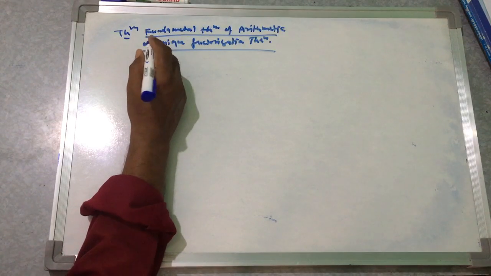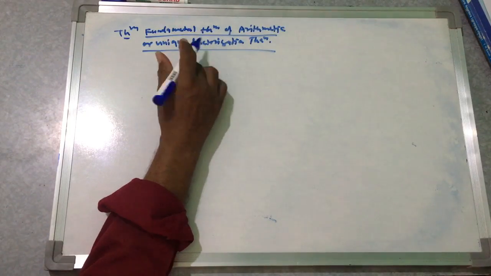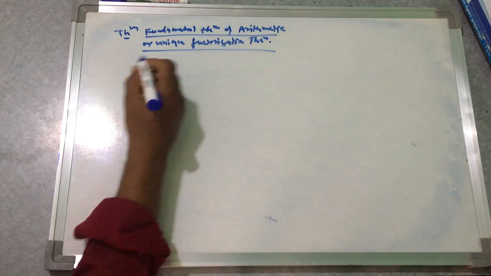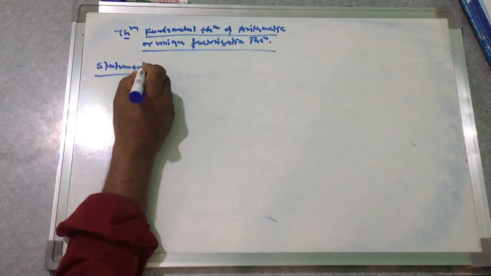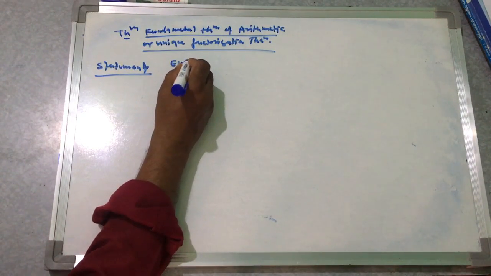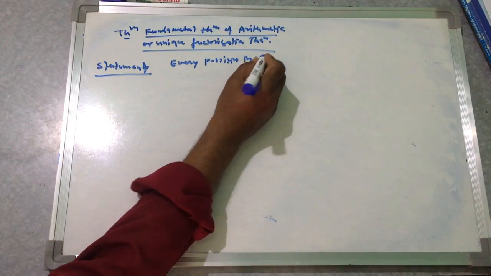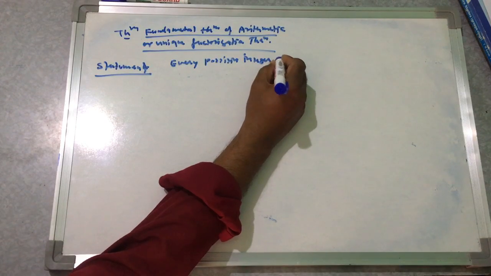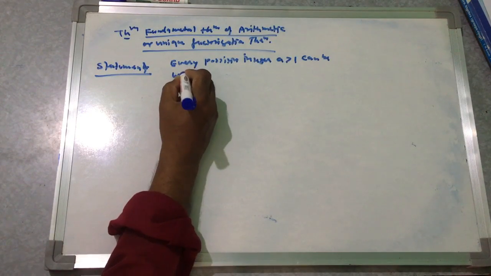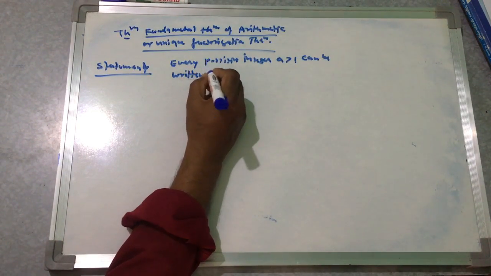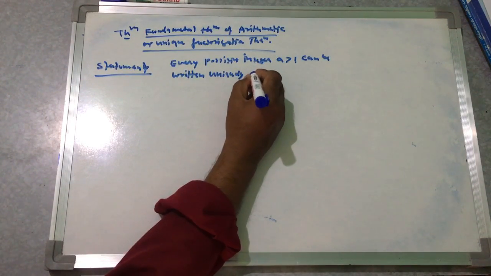Sometimes it will be asked: prove the fundamental theorem of arithmetic or unique factorization theorem. So the statement of the theorem is: every positive integer a greater than 1 can be written uniquely as a product of primes,